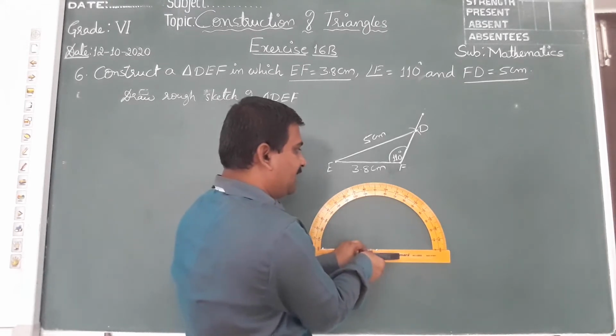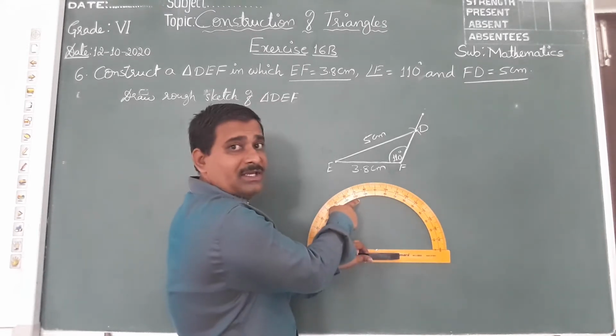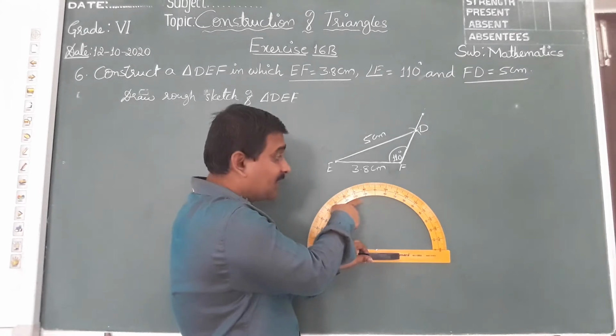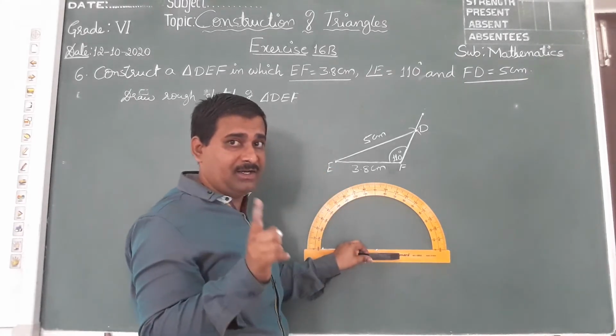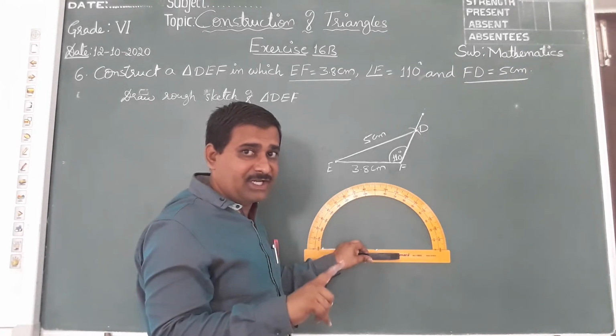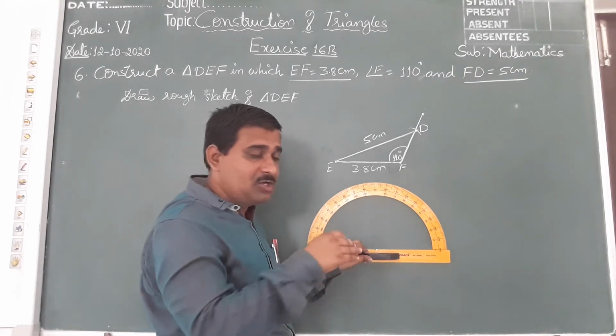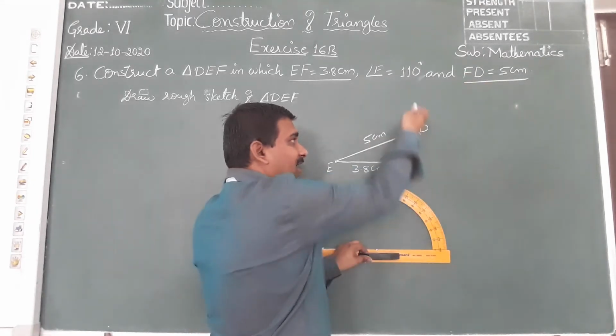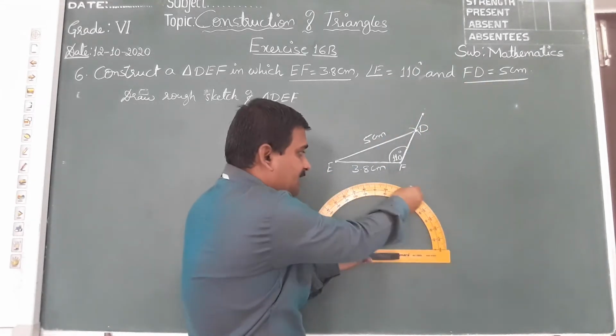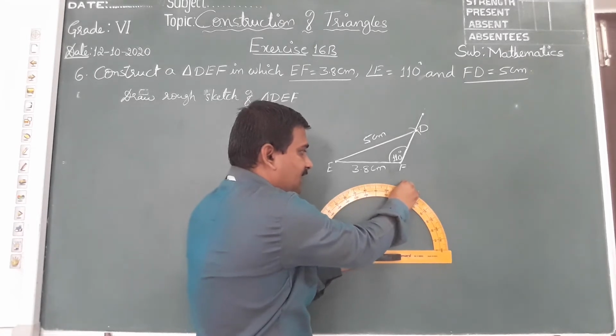So see 110, children, here also you will get 110. You should be smart enough. Which 110 should you get? 110 is obtuse. Obtuse means slanting towards outside. The line will slant towards outside. So 110 is this one.